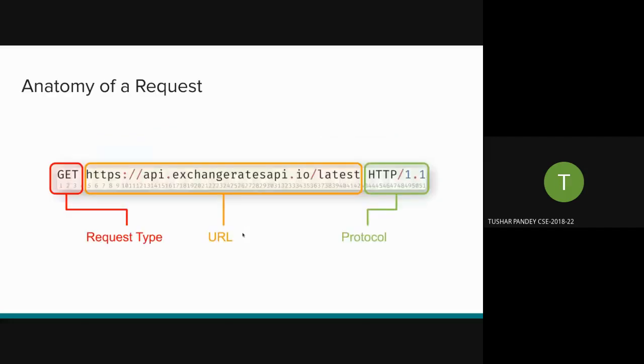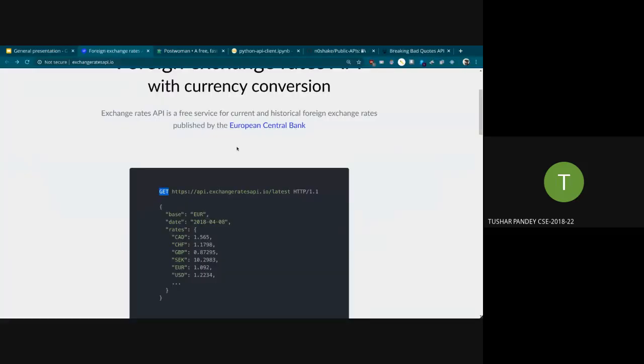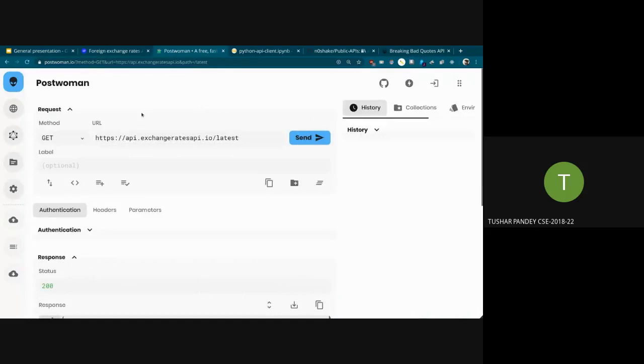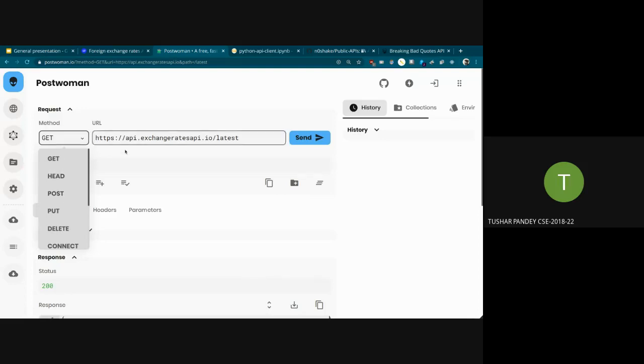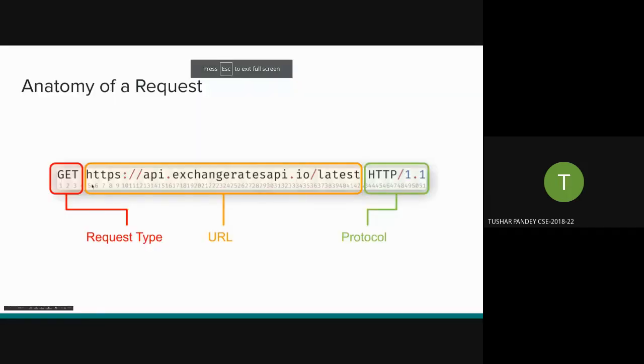Okay, so yeah, this is how the request that we made in Postwoman actually works. We're using the method get. You can see here there is post also, delete, put, head, all these things are there, and there is URL. So a request basically consists of these 3 things. Get, that is the request type here. The URL is actually important because this URL can change